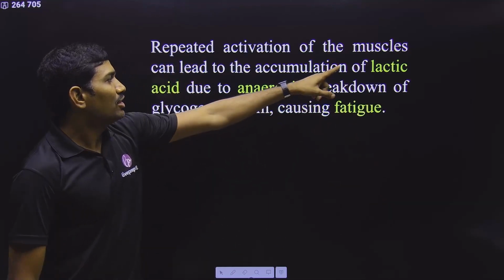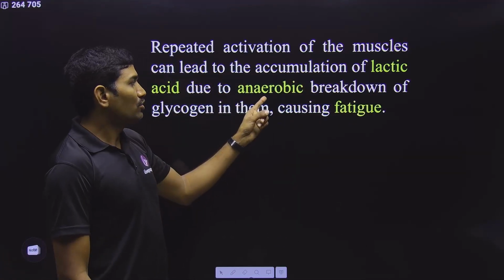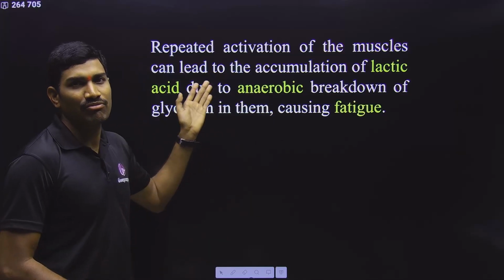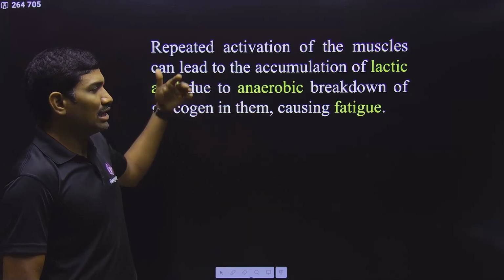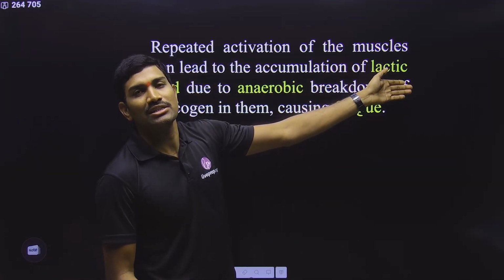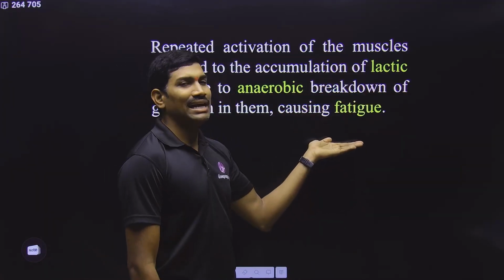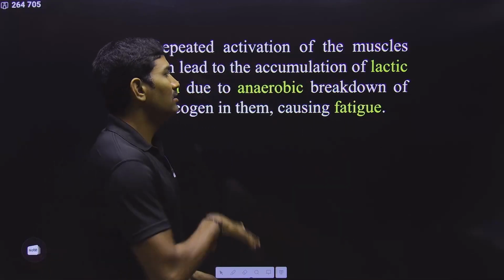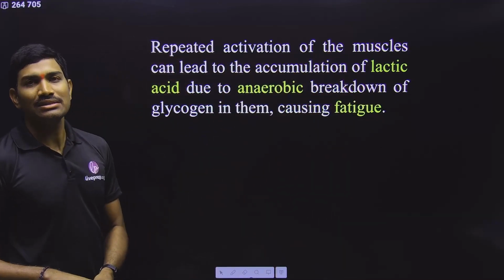So in this way, there is accumulation of lactic acid due to anaerobic breakdown. Glycogen will break down and form glucose. That glucose will undergo glycolysis and form pyruvic acid, and that pyruvic acid, under anaerobic condition, forms lactic acid, and this lactic acid accumulation is causing the muscle fatigue. That's it. Understood or not? This is the overall mechanism that is happening.